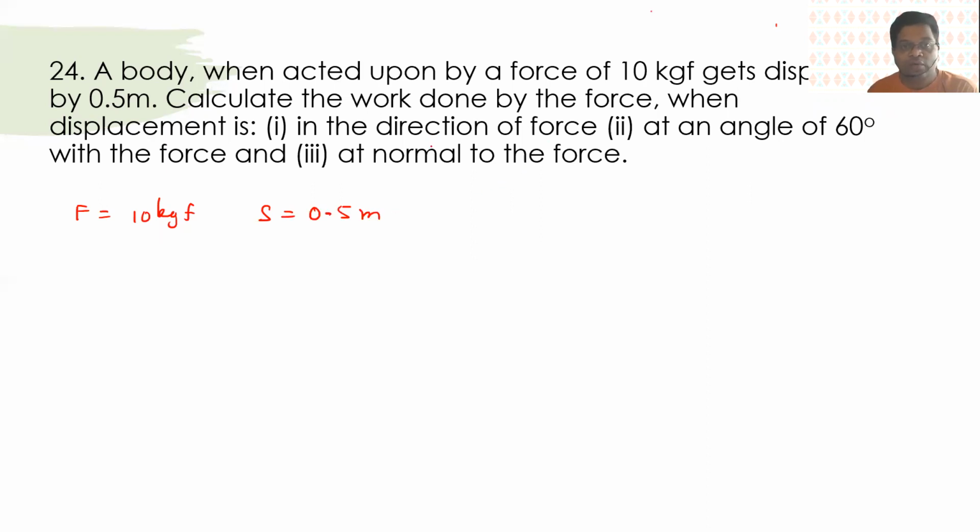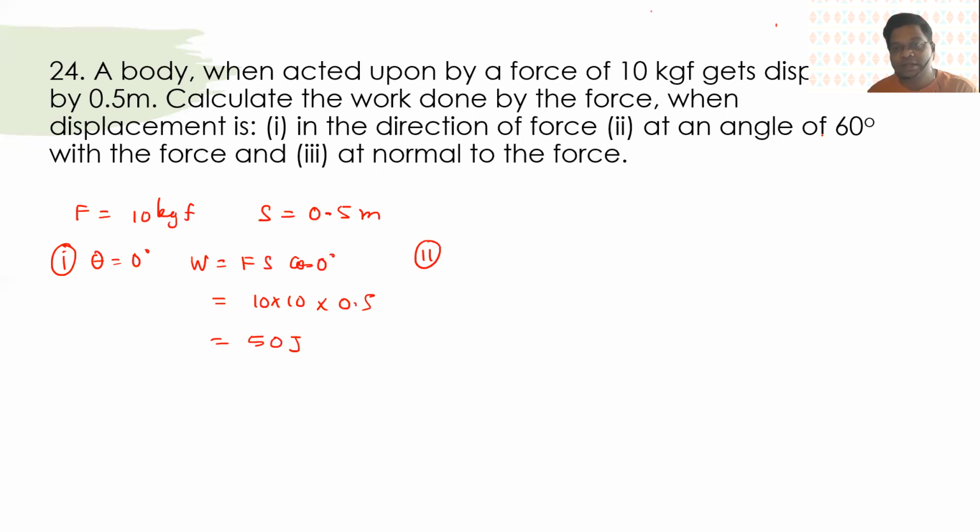Okay. Now when the displacement is in the direction of the force, theta is equal to 0 degree. So W is equal to Fs cos of 0 degree, that is 1. So that is 10 into 10 into 0.5. So that will be 50 joules.